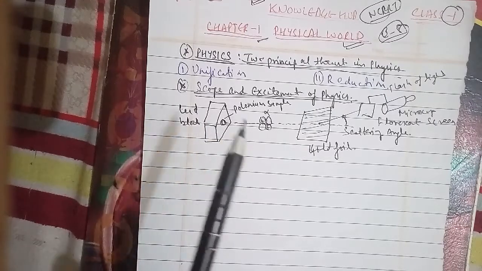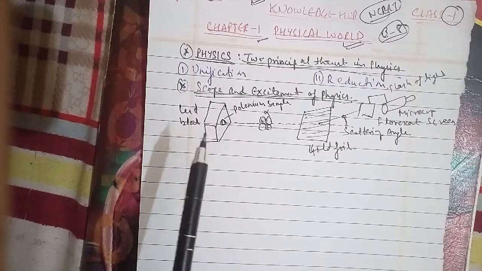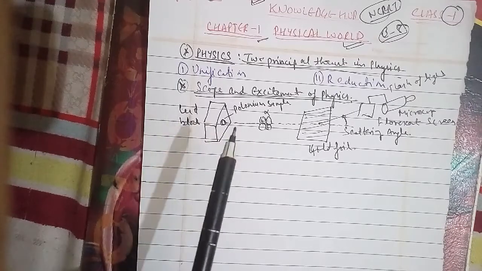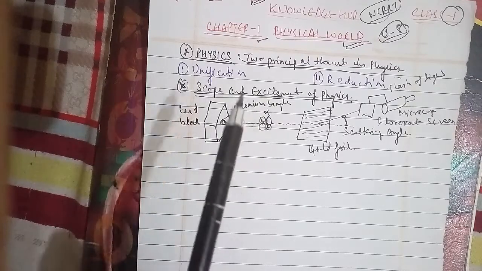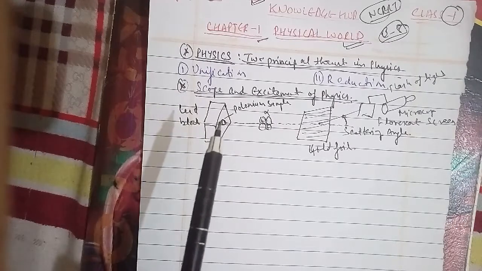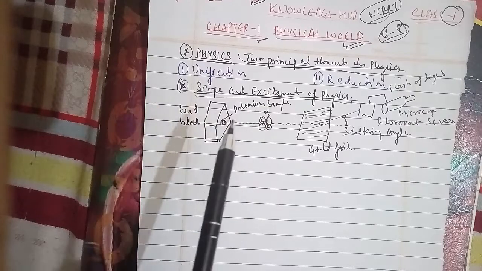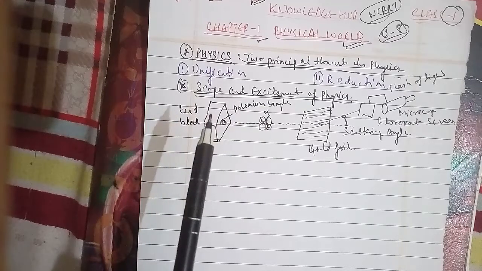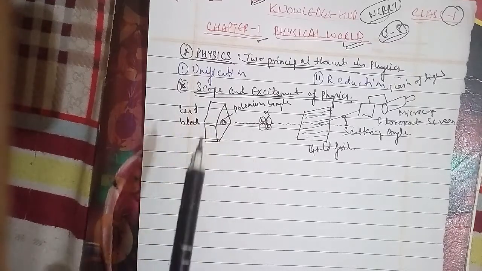After that, we have chapter 6, which is work, energy and power. In that, we cover the introduction, notions of work and kinetic energy, the work-energy theorem, work, then kinetic energy, work done by a variable force, the work-energy theorem for a variable force, the concept of potential energy, the conservation of mechanical energy, the potential energy of a spring, various forms of energy, the law of conservation of energy, power and collisions.